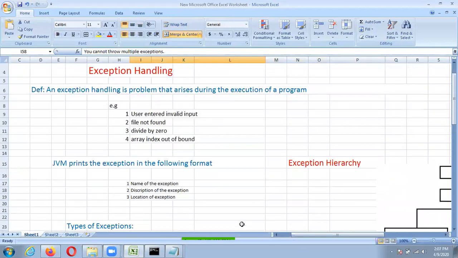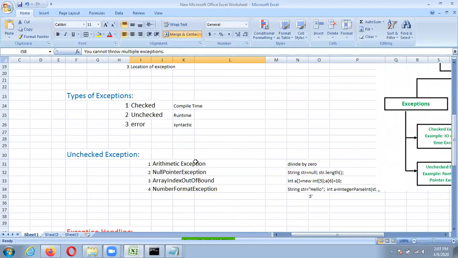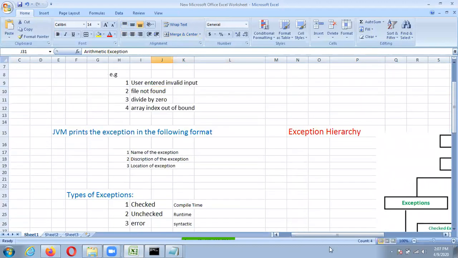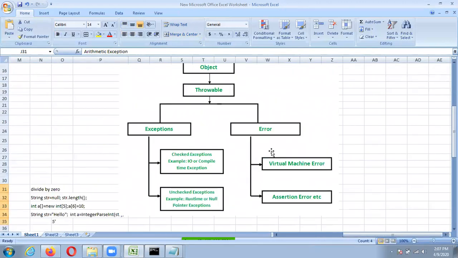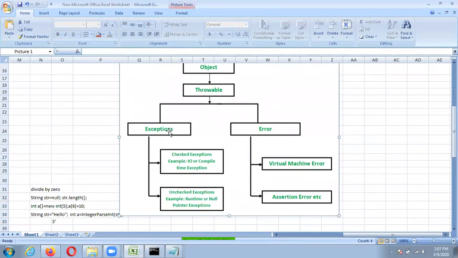Whatever exceptions we are writing, that is arithmetic, all exceptions are inside the Throwable class. So keep this hierarchy in mind. Exception is also one main class, and in that Exception class these are all inherited. This Exception is inside Throwable, and this Throwable is inside Object. So that's all about exception handling.